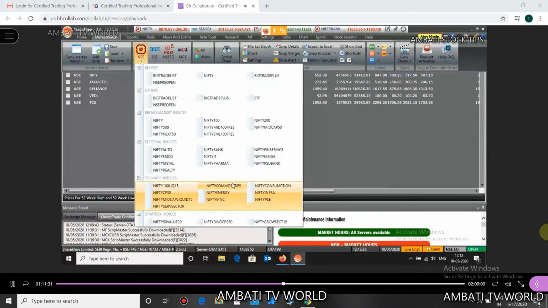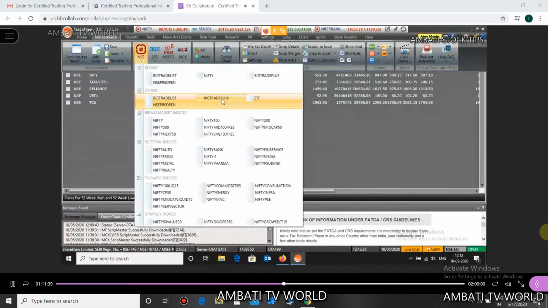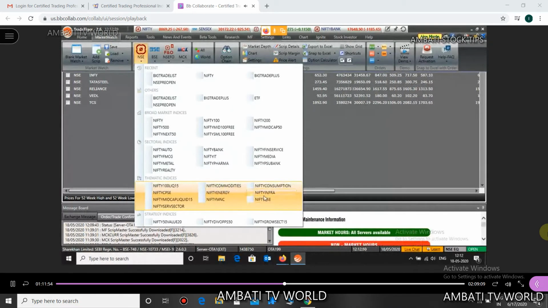These are various types of indices, and theme based means the theme is commodity, or consumption, or infra.